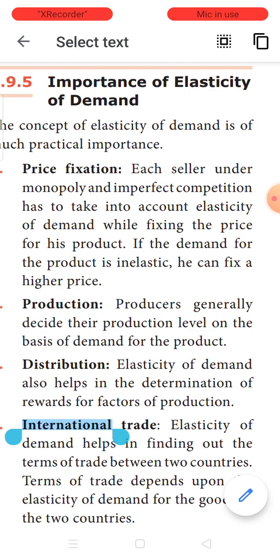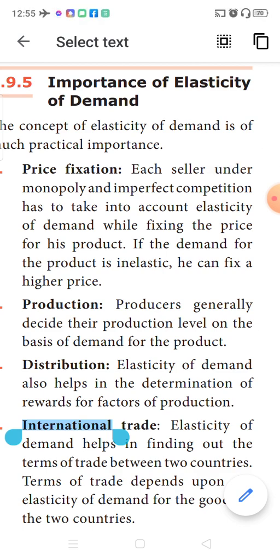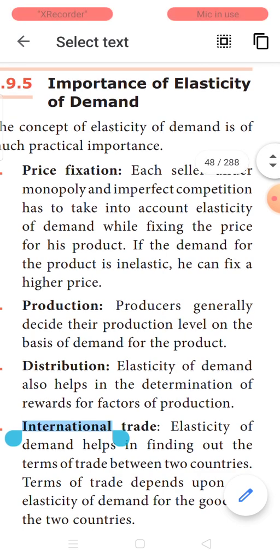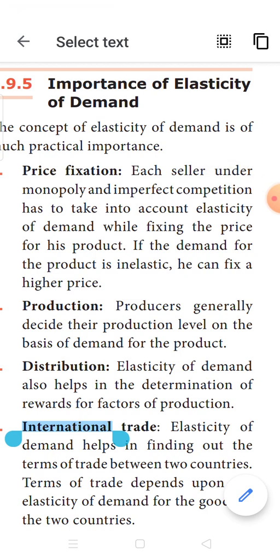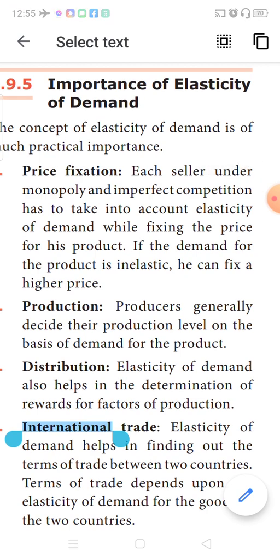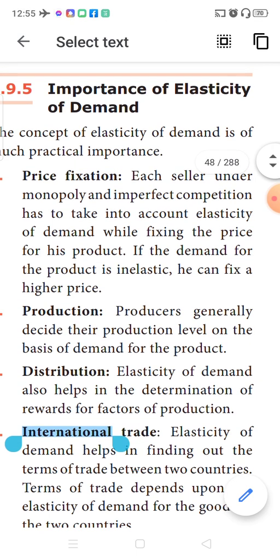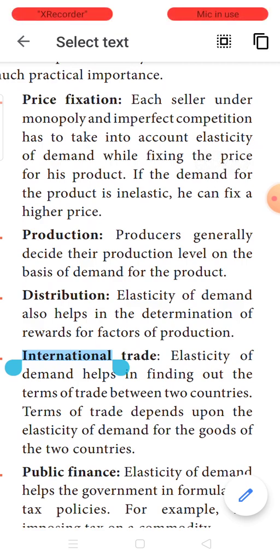Suppose a product has inelastic demand. You can fix a very high price for the commodity. The reason is, whatever the change in the price, the same quantity is bought by the consumers. So what will the monopolist seller do? He will fix a high price for the product. Even if he fixes a low price, people buy the same units. Even if he increases the price, people buy the same quantity. So what price will he fix? He will always fix a high price. So to fix the price of the product, the study of elasticity of demand is very useful.